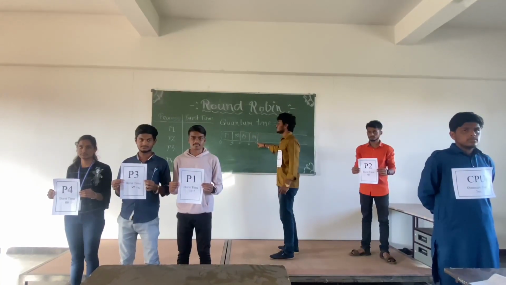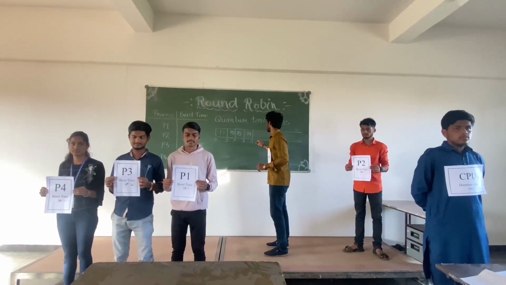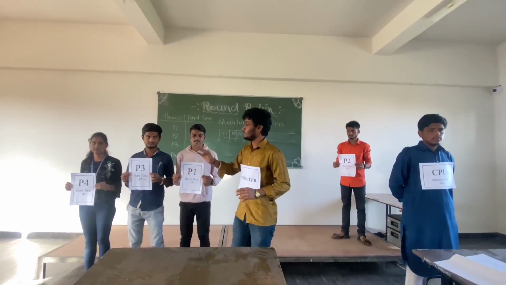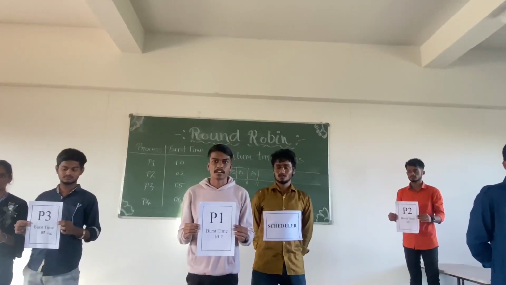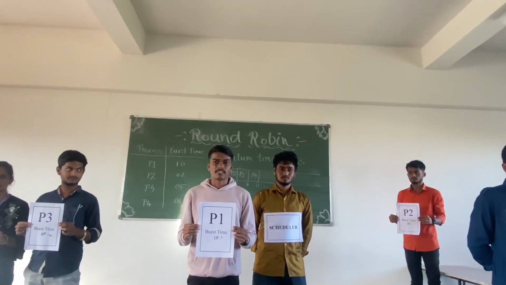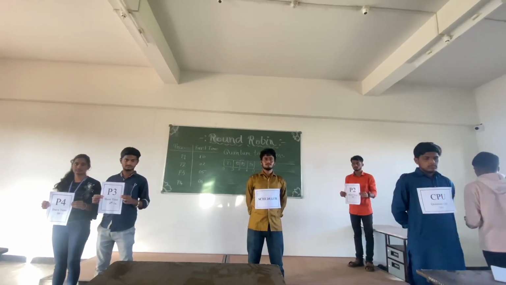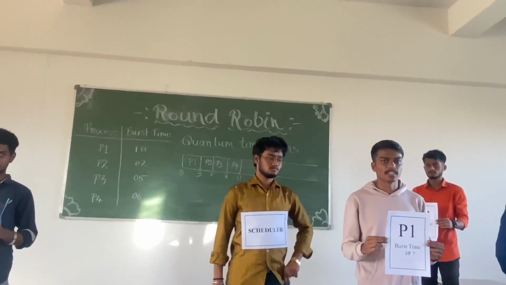Now the total time spent by the CPU is 8 plus 3, 11 milliseconds. Now processes P1, P3 and P4 are in the ready queue. I am process P1. My burst time is 7 milliseconds. Process P1 is allocated to the CPU. My burst time changes to 4 milliseconds.